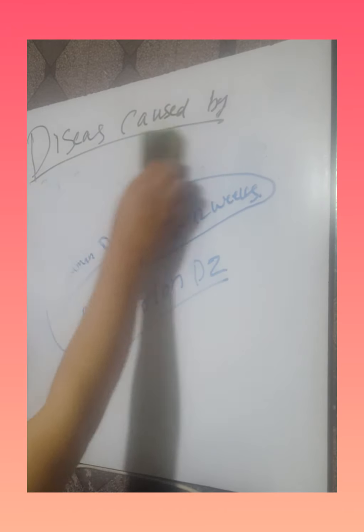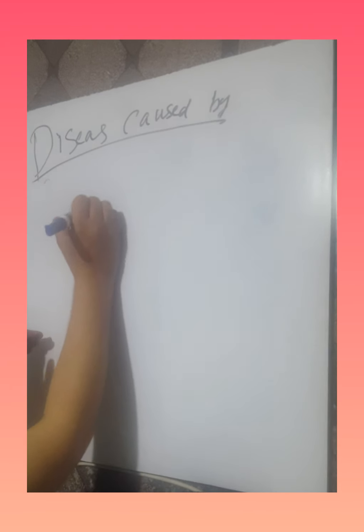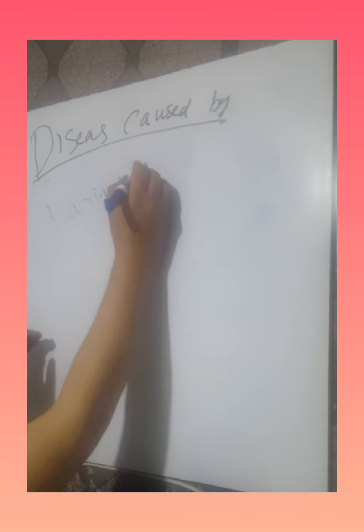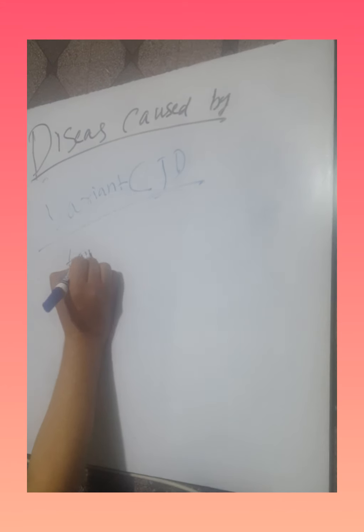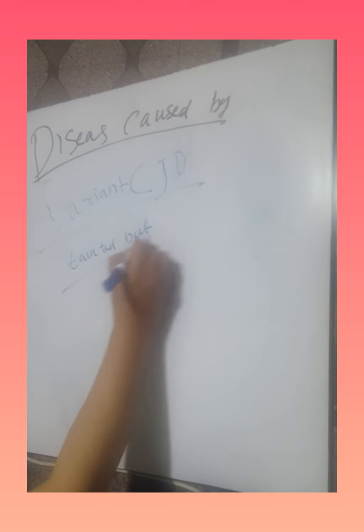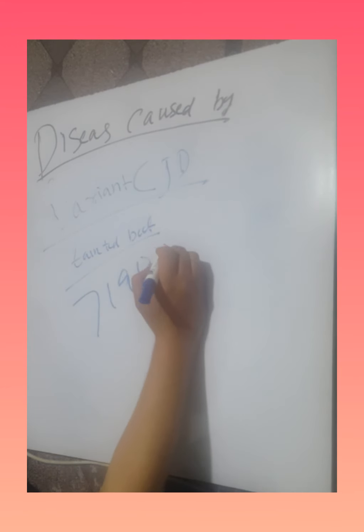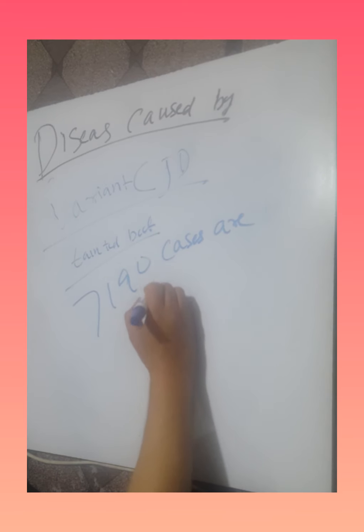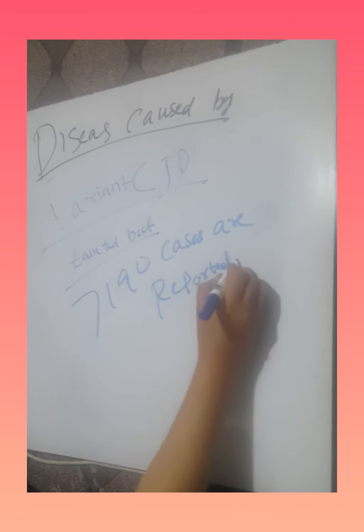We will discuss another type of Creutzfeldt-Jakob disease, that is variant Creutzfeldt-Jakob disease. The variant Creutzfeldt-Jakob disease is transmitted by tainted beef. But nowadays there are the Food Administration Authority and Food Development Authority. The cases are rare, but greater than 190 cases of variant Creutzfeldt-Jakob disease are reported in patients who consumed tainted beef.